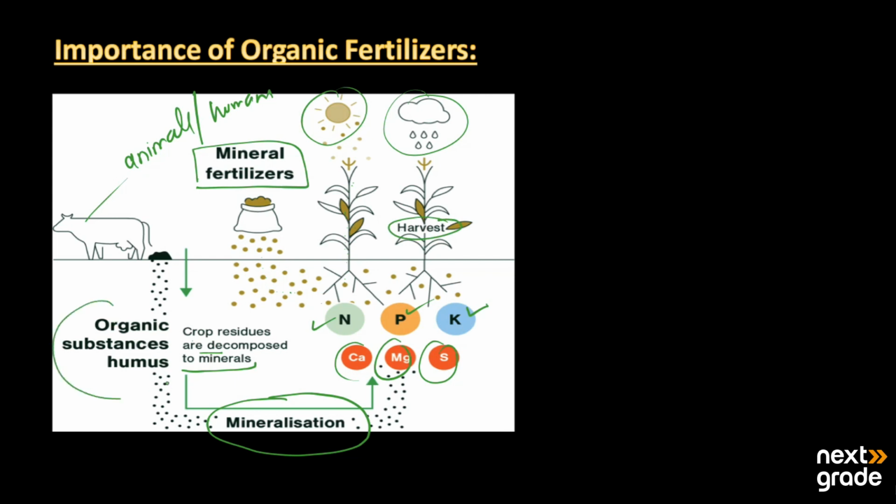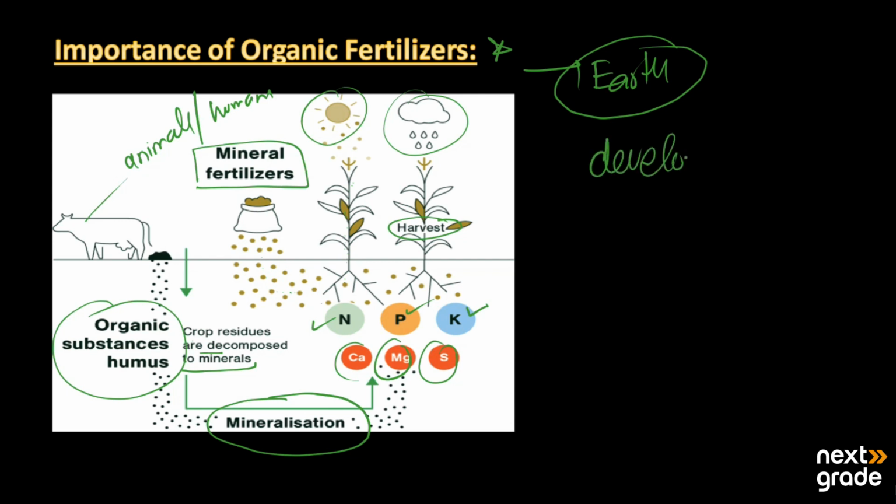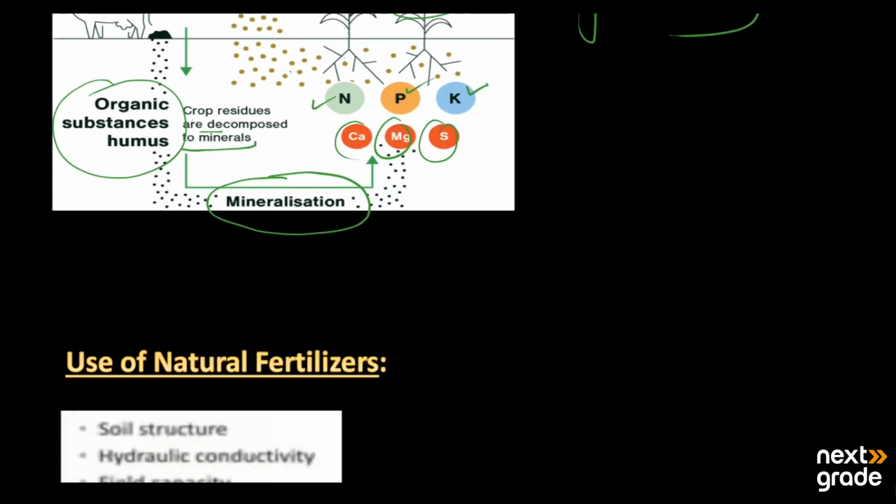So organic substances are basically the main source of the organic fertilizers that are added into the earth. Basically, they are derived from the earth and can be used by the plants for their proper development and for their proper growth. As these are natural, that's why they are known as organic fertilizers.